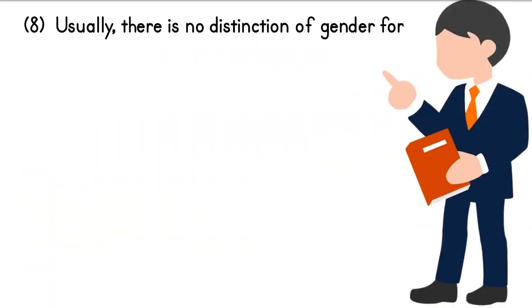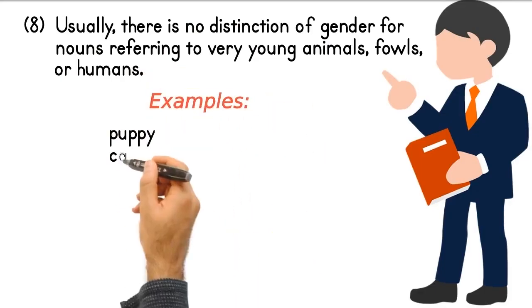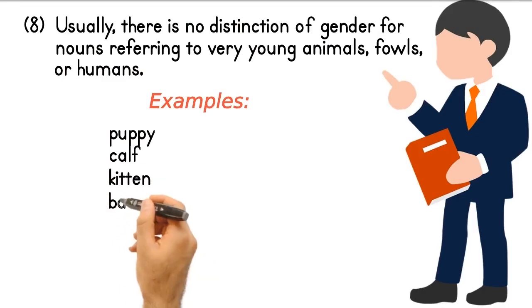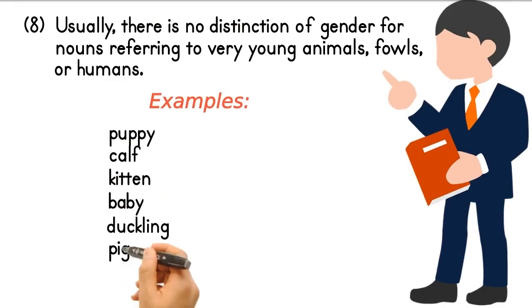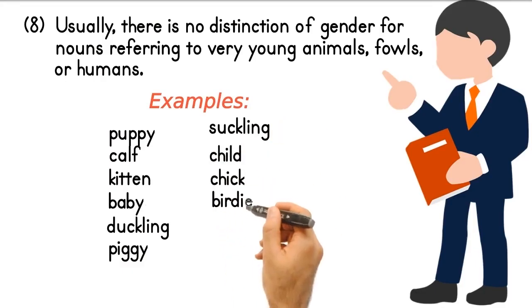There is no distinction of gender for very young animals, fowls or humans, such as puppy, calf, kitten, baby, duckling, piggy, suckling, child, chick, birdie, cub, toddler.